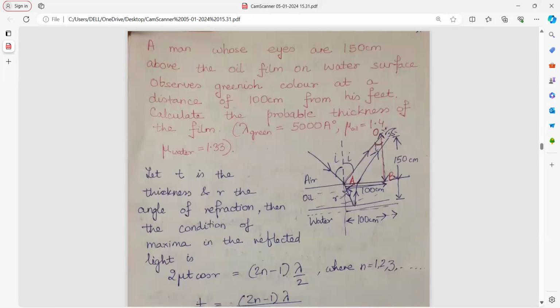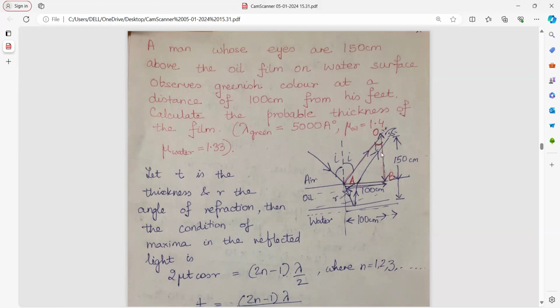A man whose eyes are 150 centimeter above an oil film on water surface, here is the human eye, observes greenish color at a distance of 100 centimeter from his feet. This is the person standing OB and this is his feet length distance. You have to find the probable thickness of the film.